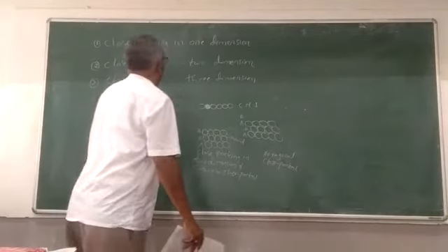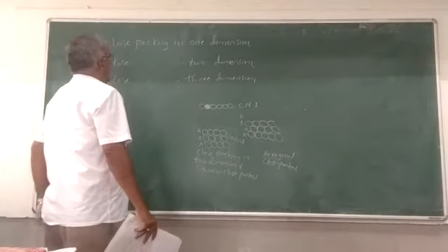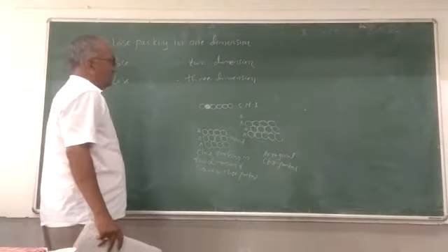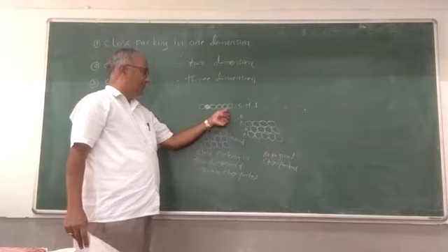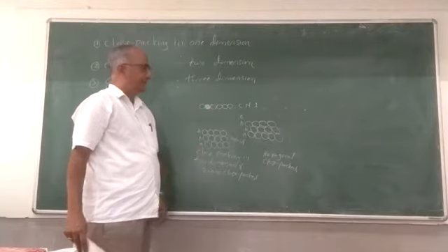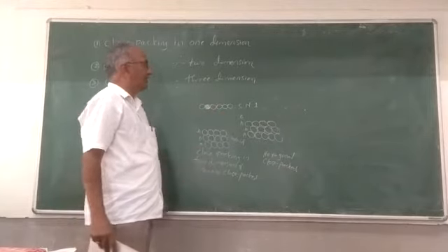Dimension and close packing in two dimension. So in one dimension, the particles are kept arranged as closely as possible in one layer. Hence the coordination number is 2.